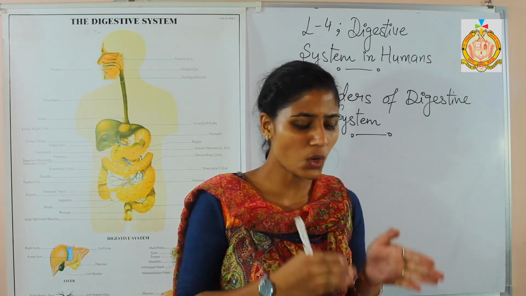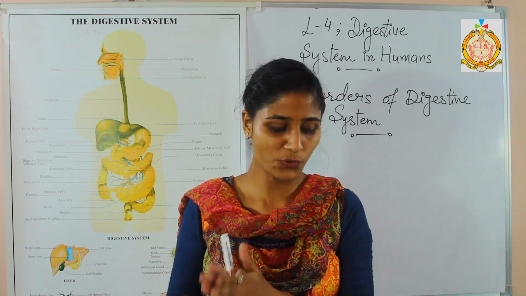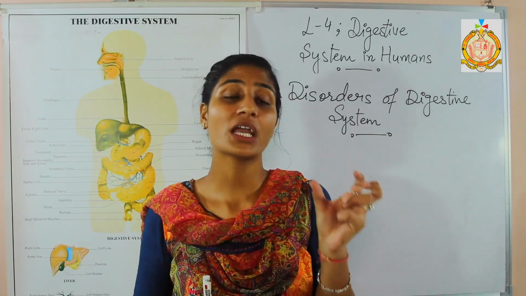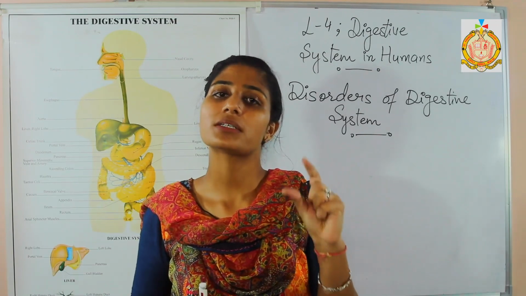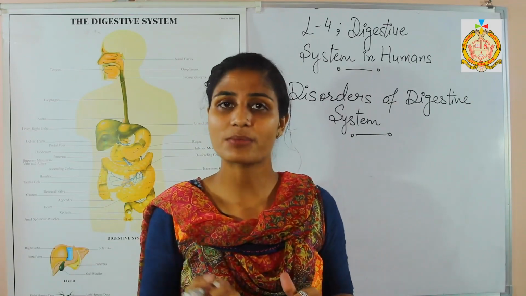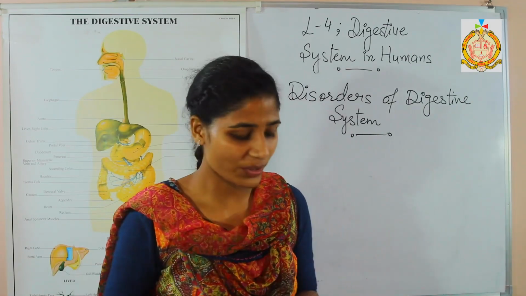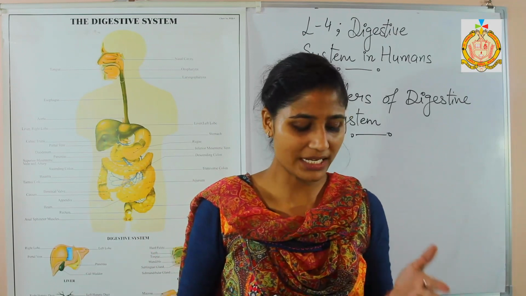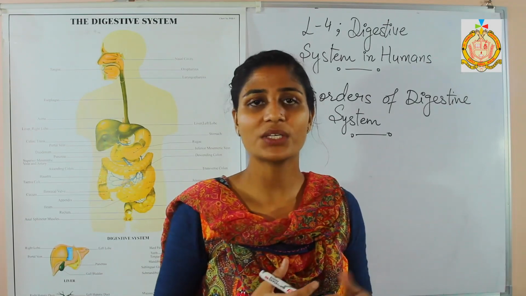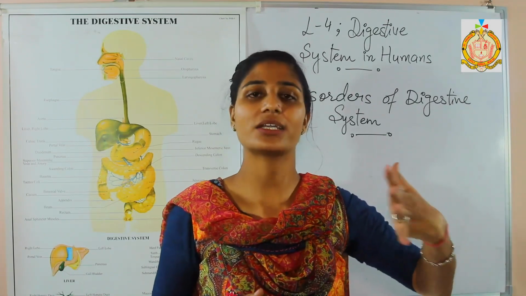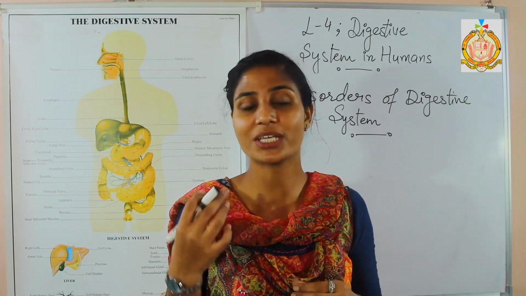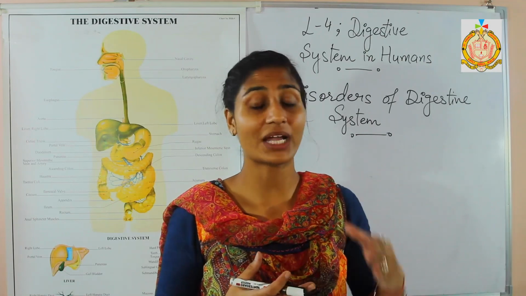Next one, have small meals every 3 to 4 hours instead of a large portion of food at one time. Instead of having a large portion, try to have small portions 3 to 4 times, so that your stomach gets time to digest the previous food. Next, avoid eating meals and snacks while watching TV. Why so? Because while watching TV, your concentration is on that side, and you are not chewing your food properly.